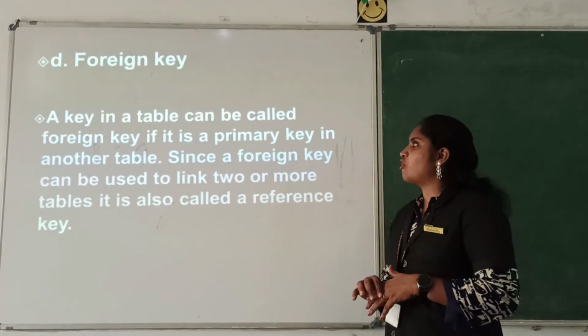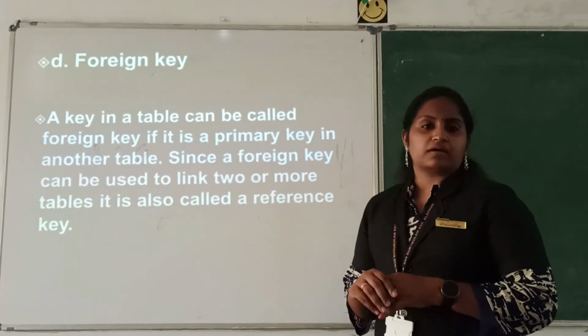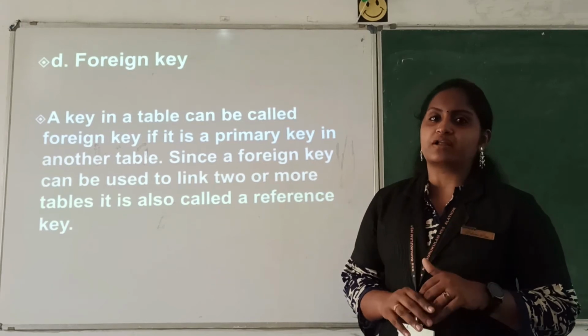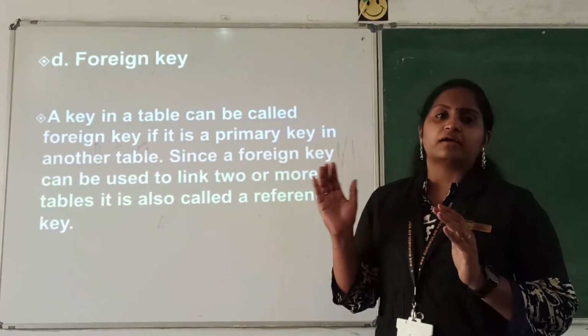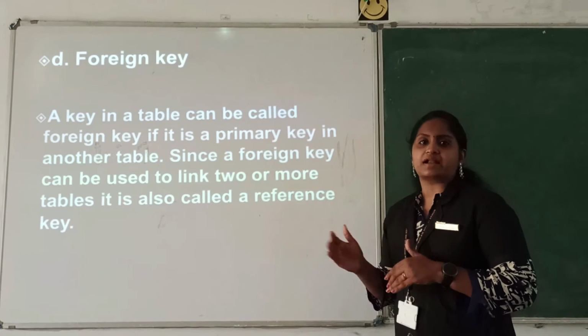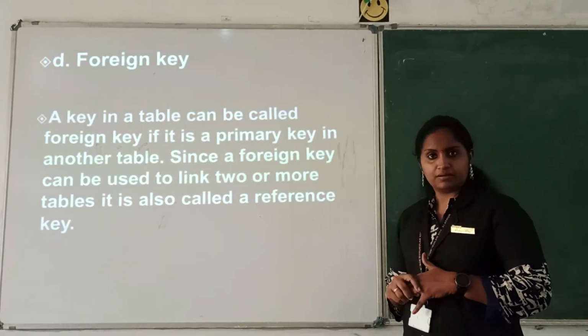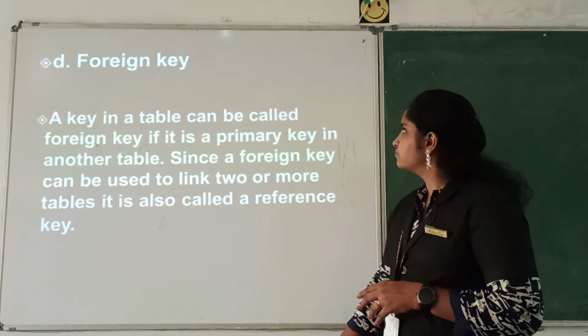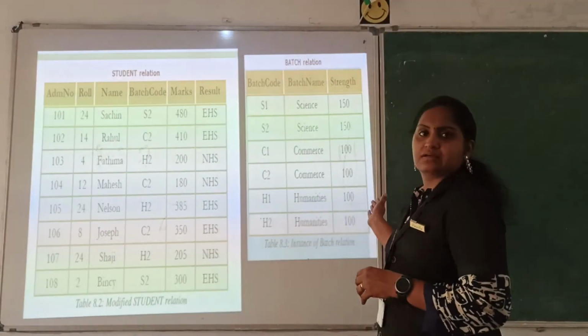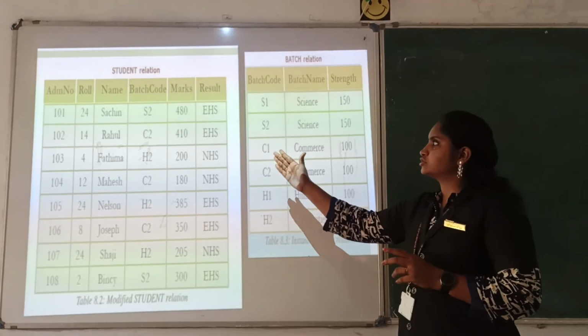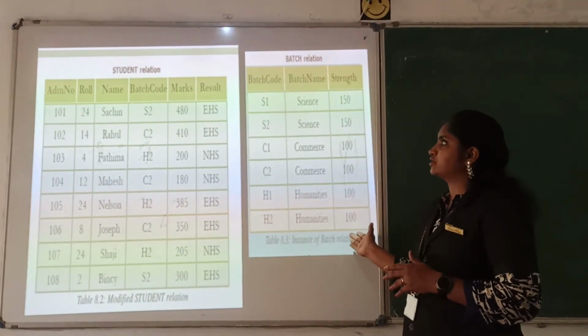And the next one is the foreign key. That means a column which is a primary key in another table and in its own table it is a candidate key. Such content is known as a foreign key. Here is the student relation table and here is the batch relation.